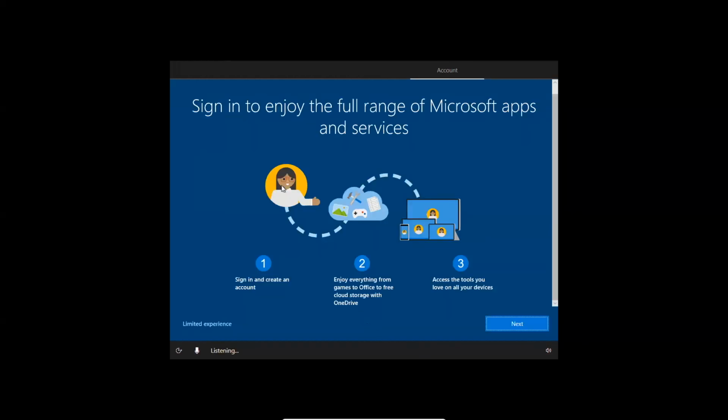Here it is again asking to sign in to enjoy the full range of Microsoft apps and services. If you press next, it asks you to sign in with your Microsoft account. Currently, I am not going to sign in with a Microsoft account. Therefore, I select limited experience.